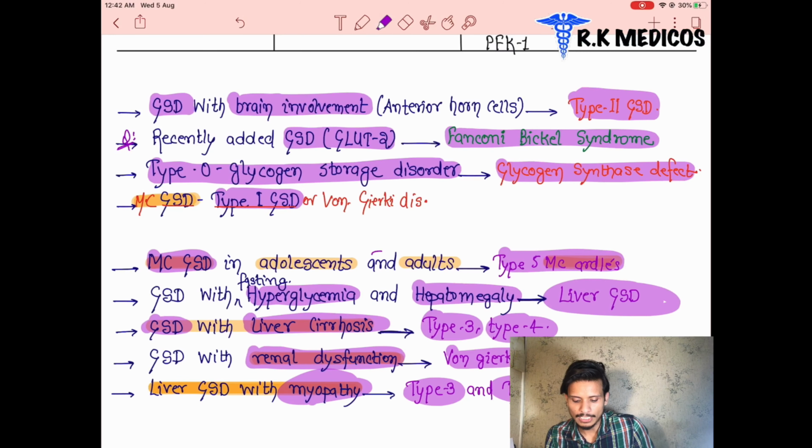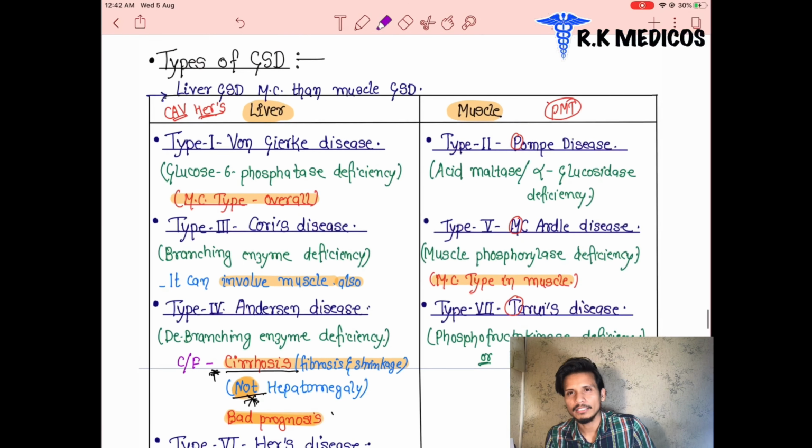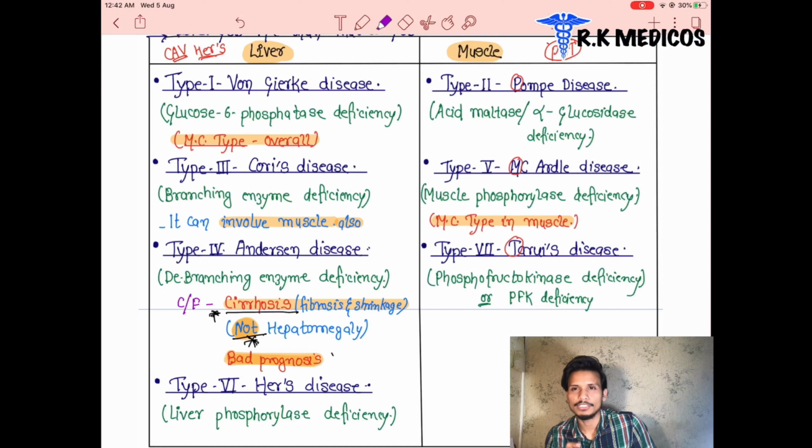So these are the different types of glycogen storage disorders we discussed here, and all these diseases are very important. You have to know them by heart, and they are important in our biochemistry and appear everywhere in all exams. You can go and learn everything.